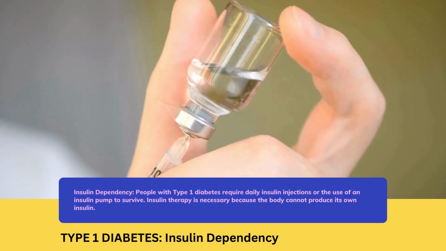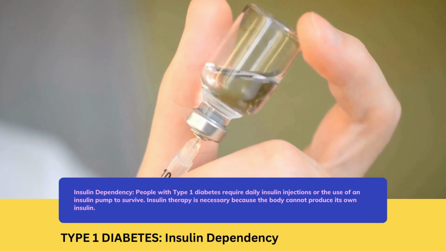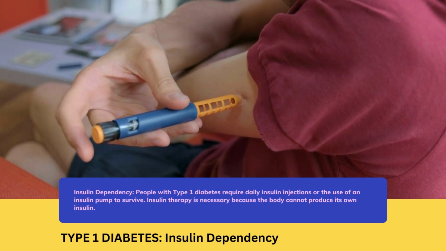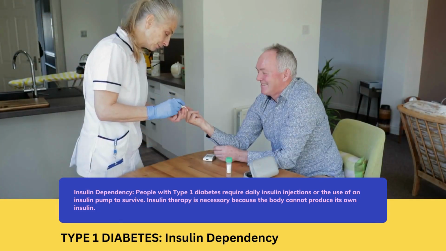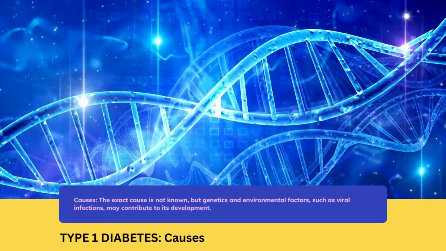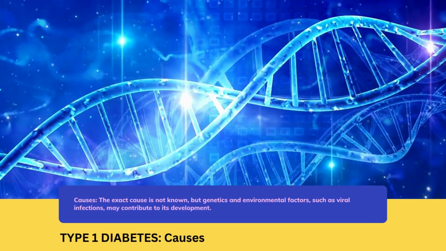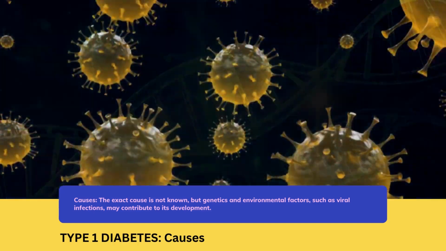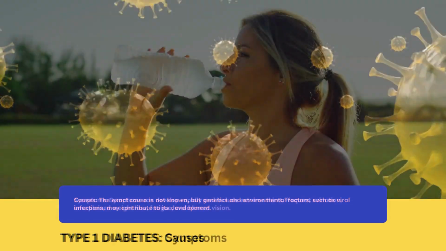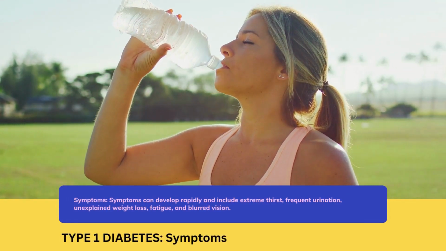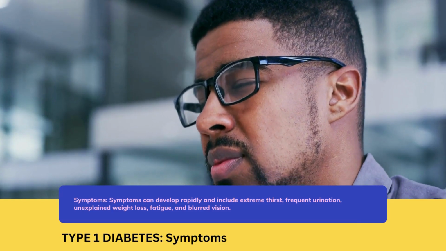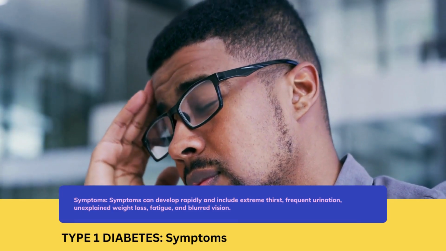Insulin dependency. People with type 1 diabetes require daily insulin injections or the use of an insulin pump to survive. Insulin therapy is necessary because the body cannot produce its own insulin. Causes. The exact cause is not known, but genetics and environmental factors, such as viral infections, may contribute to its development. Symptoms. Symptoms can develop rapidly and include extreme thirst, frequent urination, unexplained weight loss, fatigue, and blurred vision.